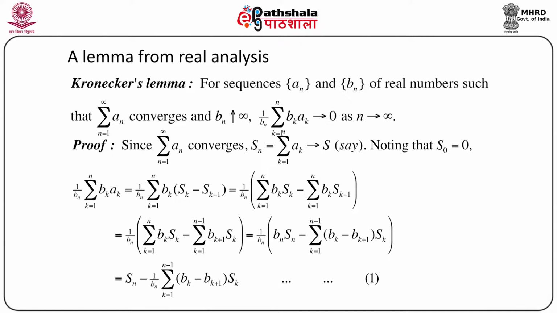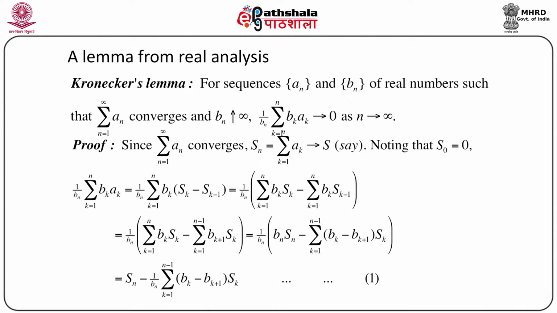and this is equal to 1 by bn into bn Sn, because if we look at these two sums, the range for the first sum is k equals 1 to n and the range for the second sum is k equals 1 to n minus 1.